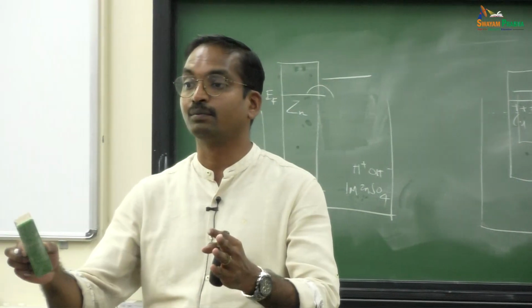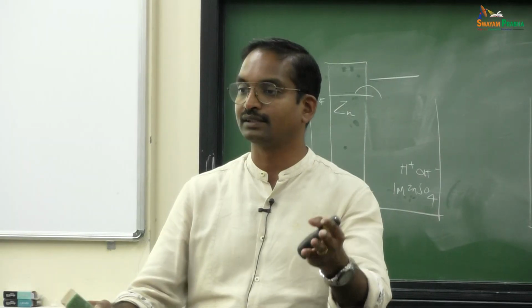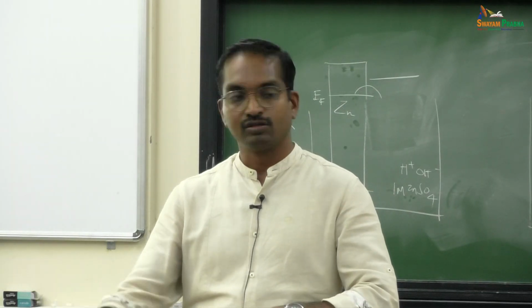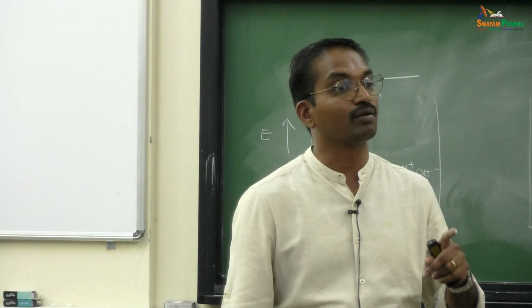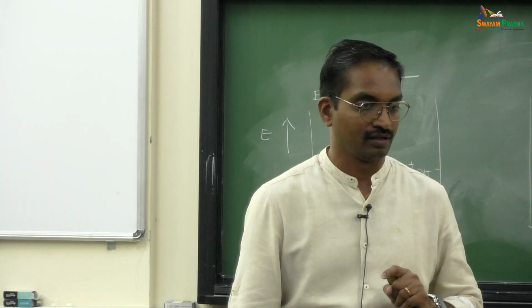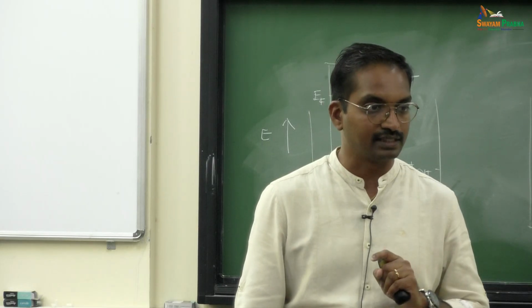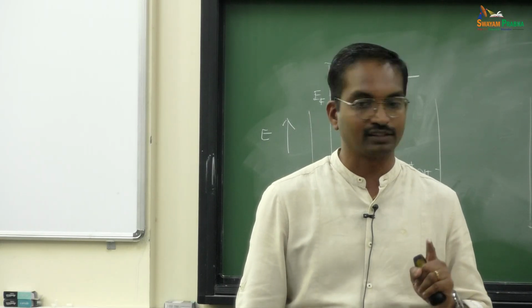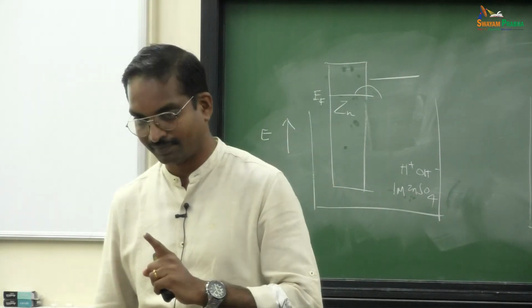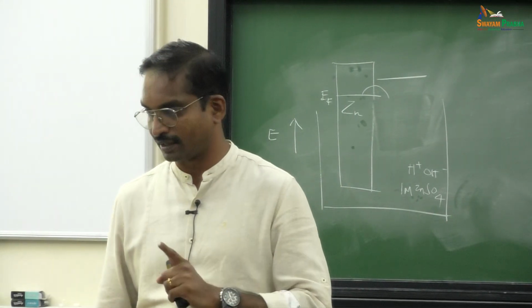We call it a double layer. There are two layers, one positive layer, one negative layer. So, this double layer causes the development of a potential. Somebody asked you what is E naught; that E naught is the potential that is generated because of this reaction. This is also called galvanic potential.